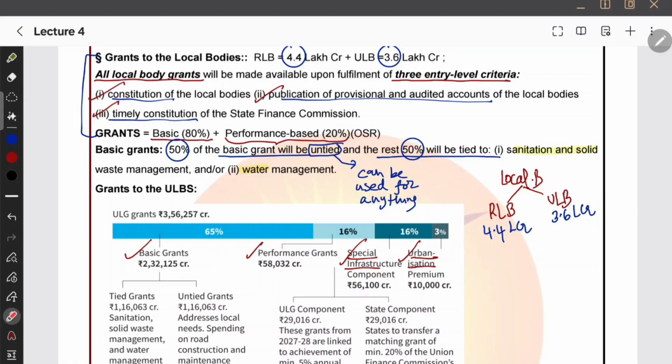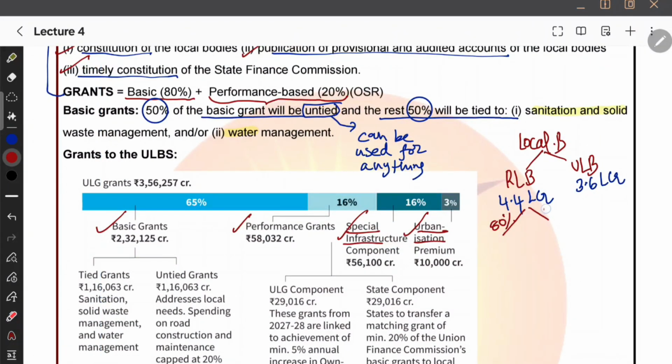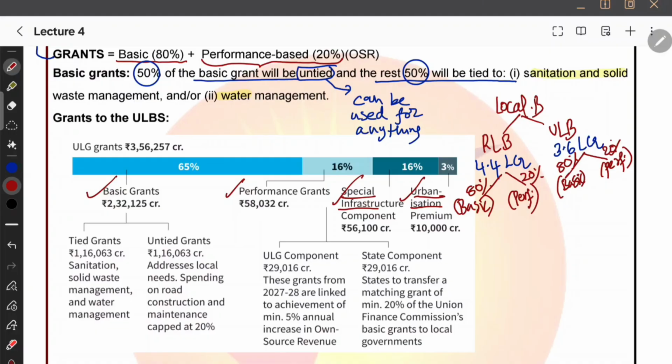Rural gets more, 4.5 lakh crore, and urban local bodies are going to get 3.6 lakh crore, and the grant will be distributed in the ratio of 80% and 20%. This is how I'm going to distribute. 80% of the grants are basic in nature, and 20% of the grants are based upon performance. Out of this 80%, I'm splitting again into 50% and 50%. 50% will be untied grant, and the other 50% will be tied grant.